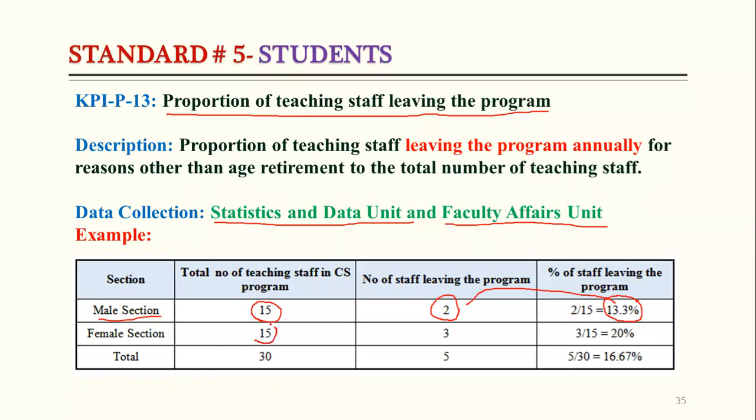And similarly in female, we have 15 and 3 of them. This is just an example, maybe not the actual data, and it means 20% left. So overall, if we calculate that, 16.67% of teaching staff left the program due to some reasons.